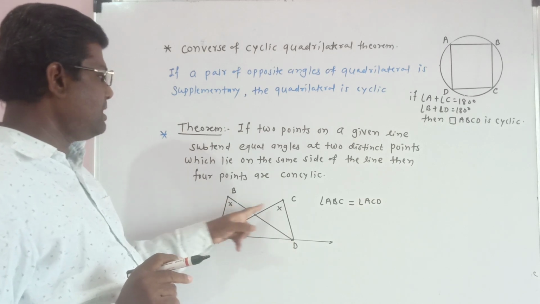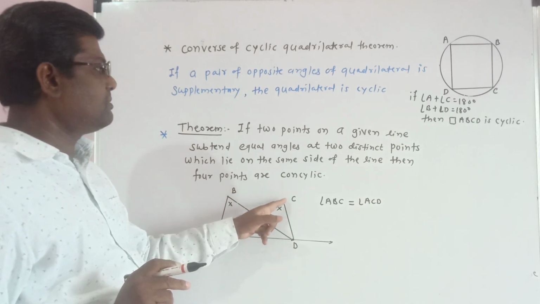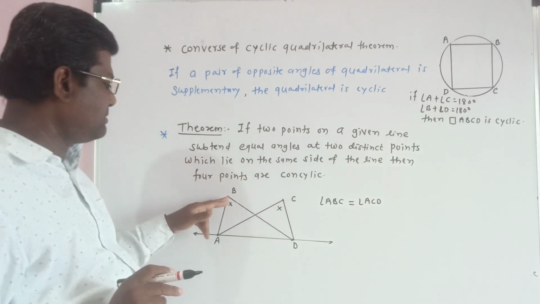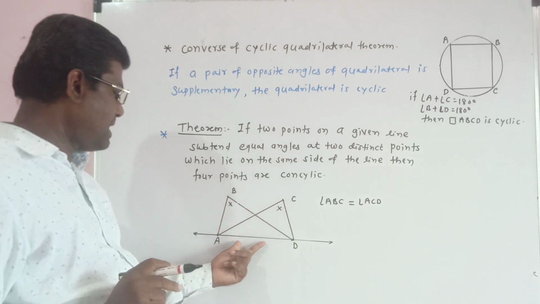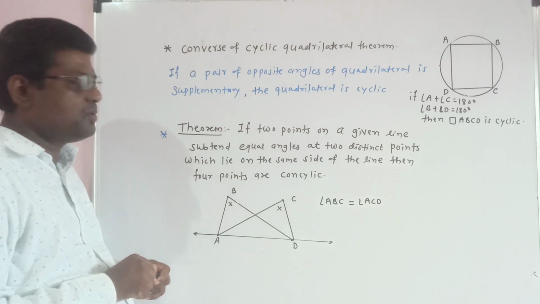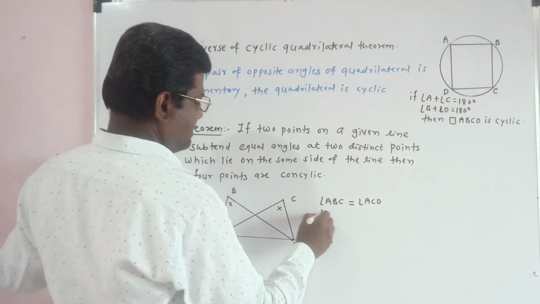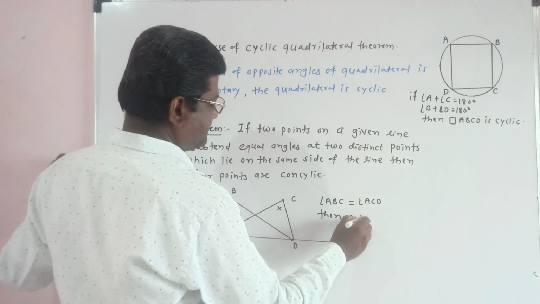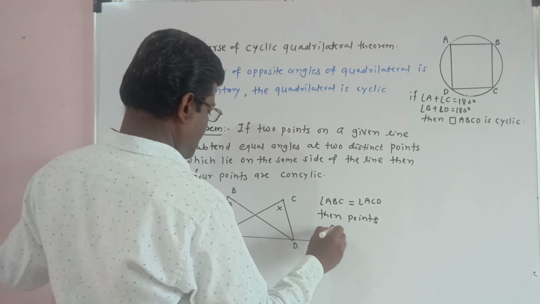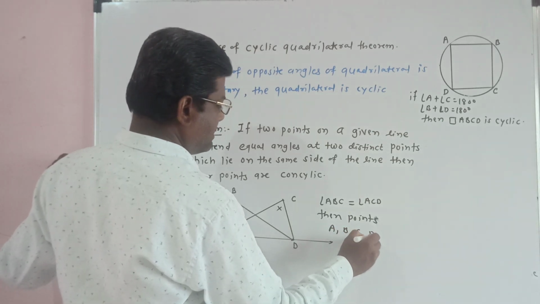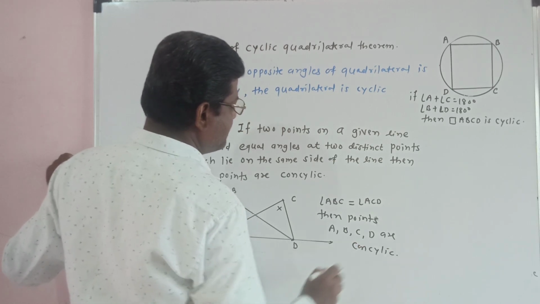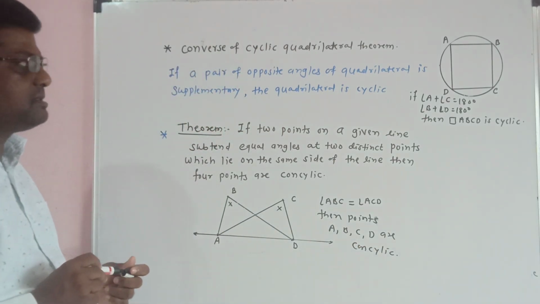If two points on a given line subtend equal angles at two distinct points which lie on the same side of the line, these two points lie on the same side of line AD. Then the four points A, B, C, D are concyclic points, meaning the points lie on the same circle.